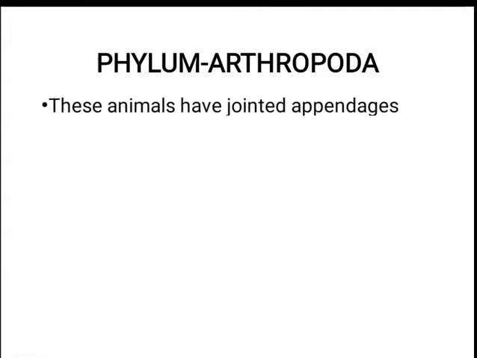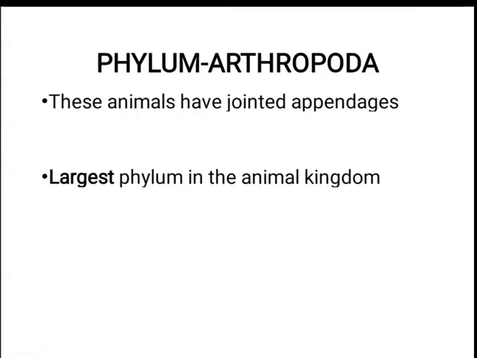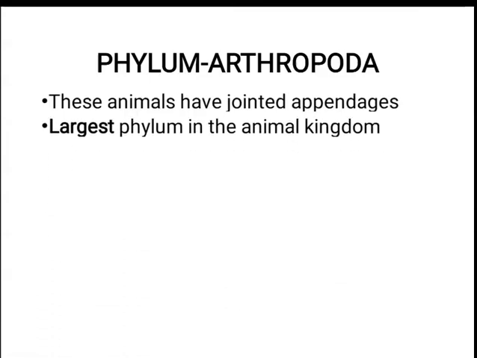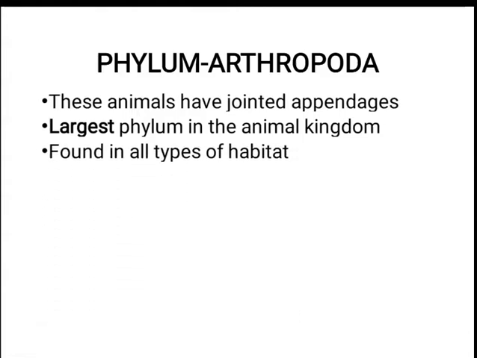These animals have jointed appendages. Largest phylum in the animal kingdom. So if somebody asks you which phylum is the largest in the animal kingdom, proudly say phylum Arthropoda. Found in all types of habitat. You see them on the ground. You are fed up, you jump into the waters, there also you will find them. You start flying in the sky, there also you will find them. So they are omnipresent, present everywhere.